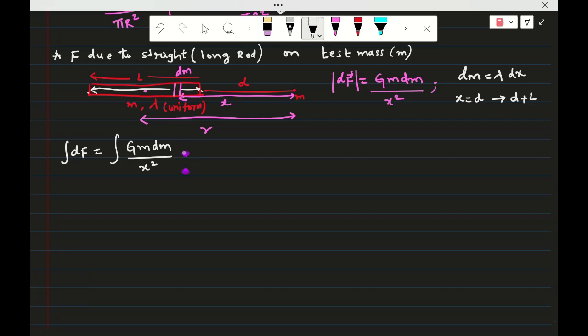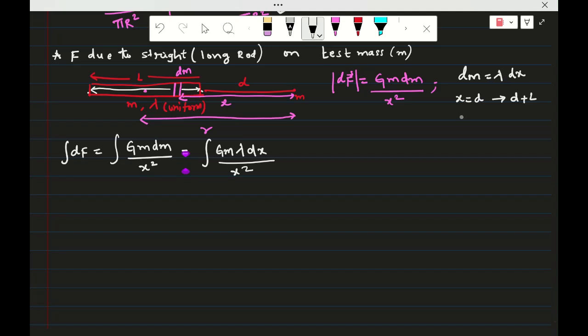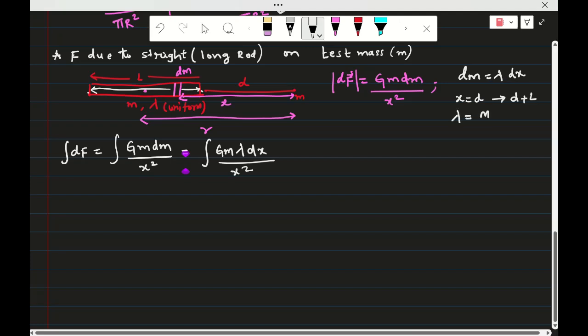So that is equal to, now in the place of dm I write lambda into dx. So integral G m into lambda dx by x square. If you want to write in terms of lambda, capital M by L I can write. So afterwards you can substitute. That is equal to, now the limits are d to d plus L, into G m lambda